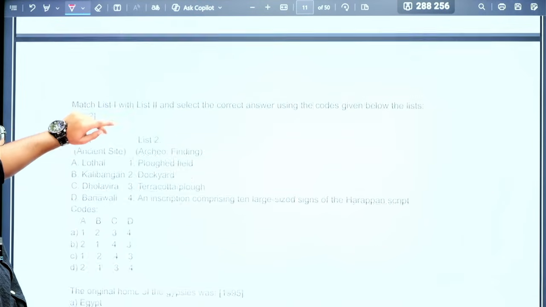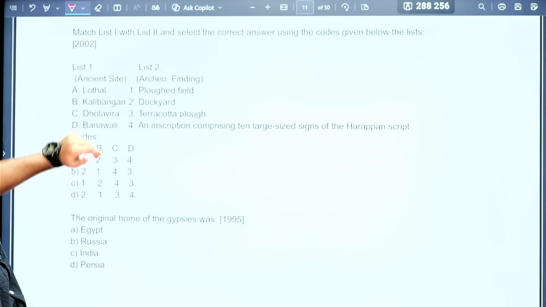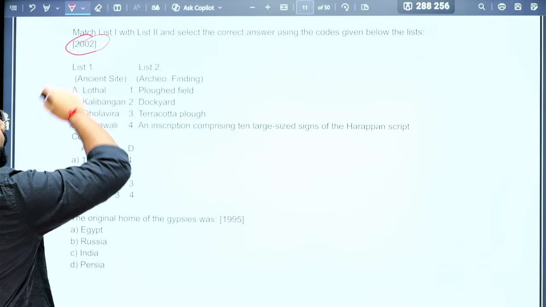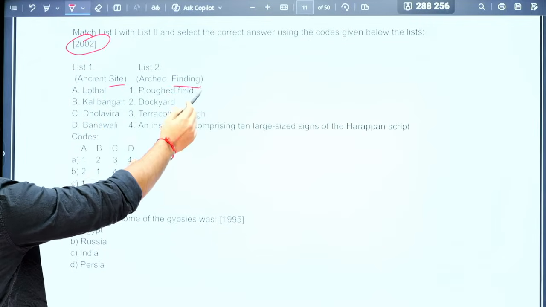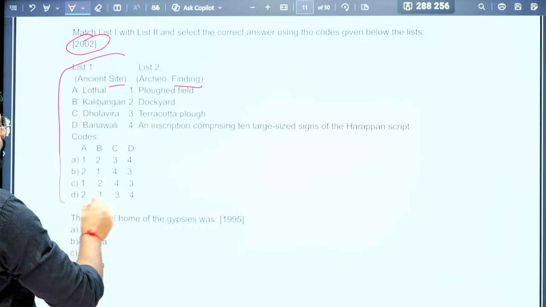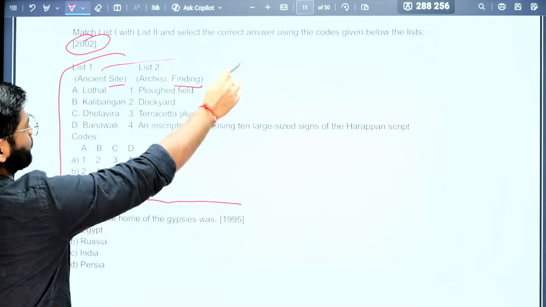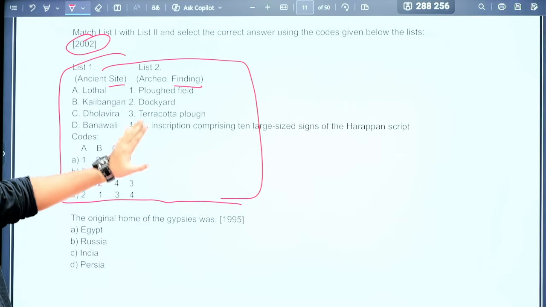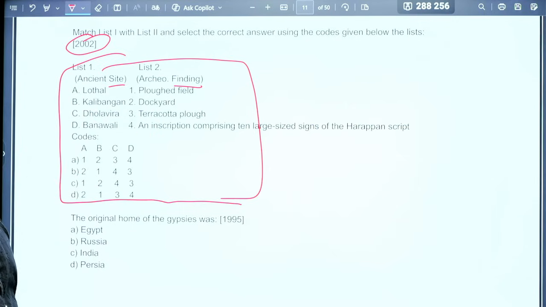So now the task for you: the question they asked in 2002, the same question, they have given the site and the findings. So let me know which one is correct here. Many aspects I have covered here, so let me know which one is correct.